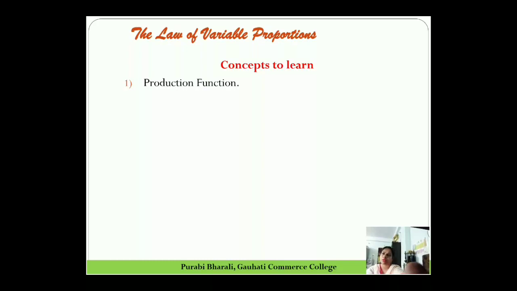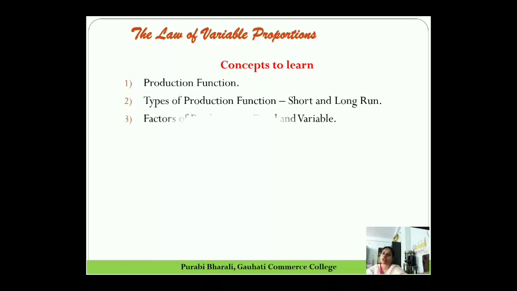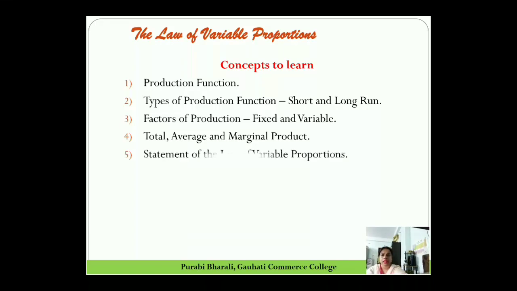First is production function, types of production function, short run and long run, factors of production, fixed and variable, total, average and marginal product. Then the statement of the law of variable proportion, the assumptions of the law, and lastly the explanation of the law of variable proportion.